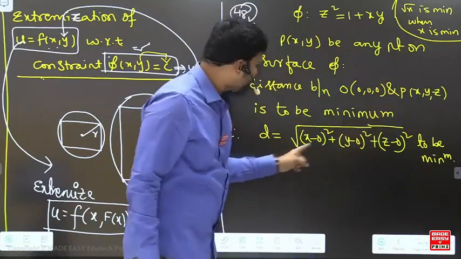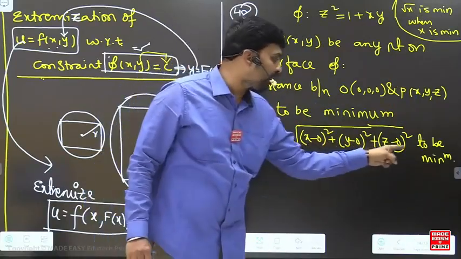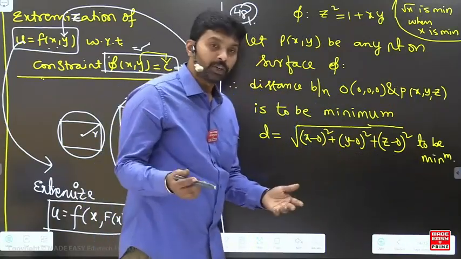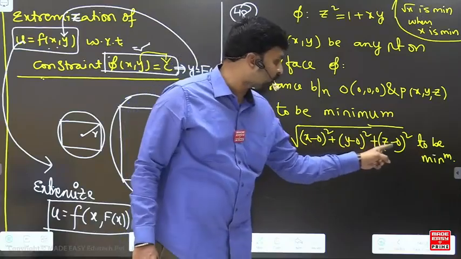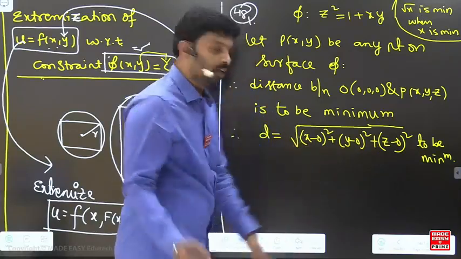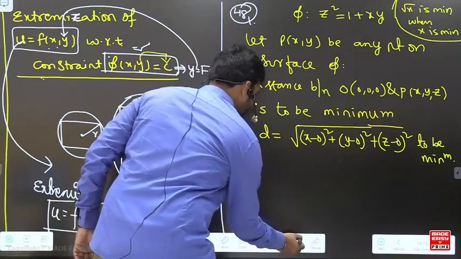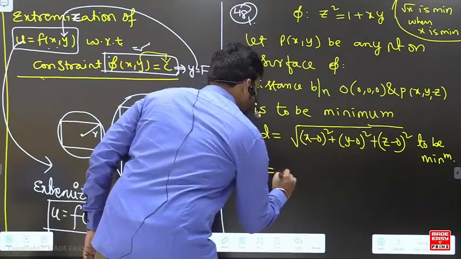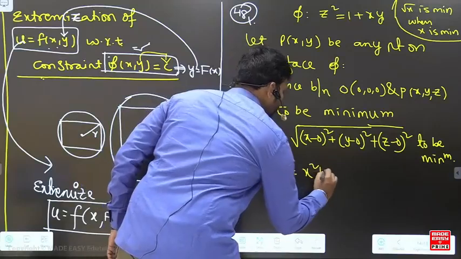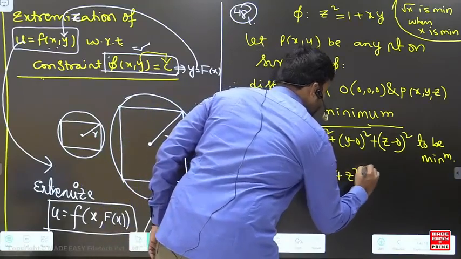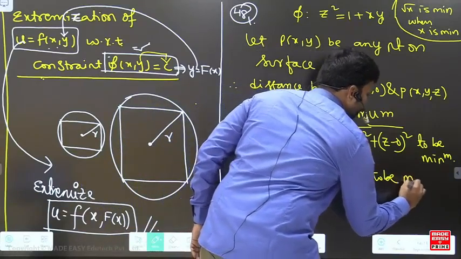So if you want this under-root function to be minimum, first x square plus y square plus z square is to be minimum. So let u be equal to d square, that is x square plus y square plus z square, to be minimum.